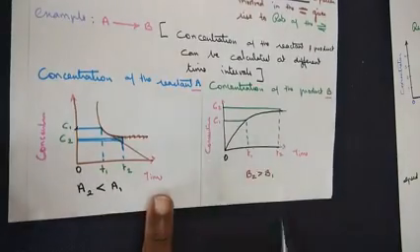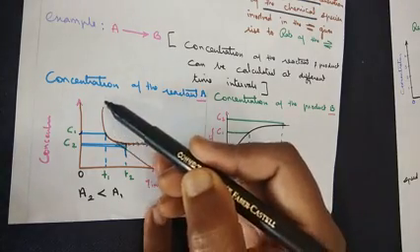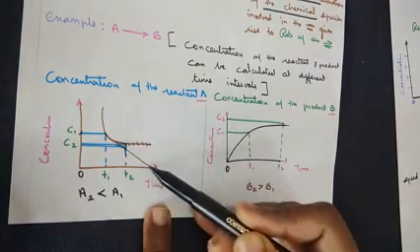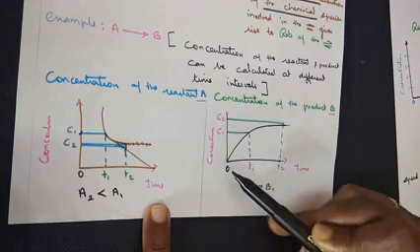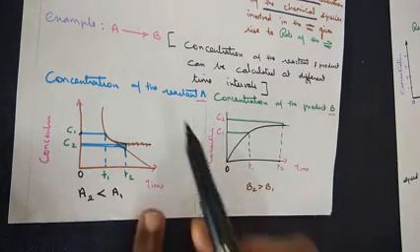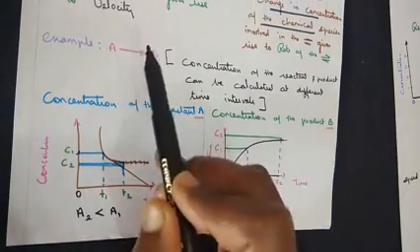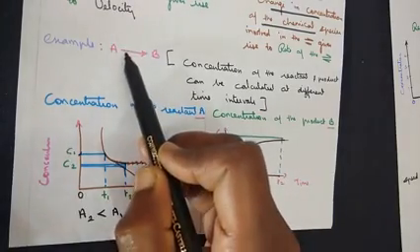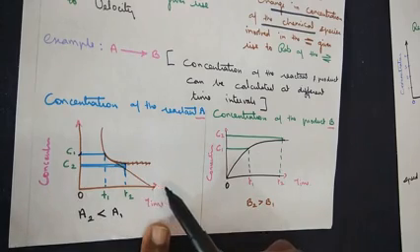Now if you look at the two types of graph, on the reactant side you see the graph is coming down, almost reaching 0. On the product side you see from 0 the graph goes up. So no matter whatever type of reaction we consider, on the reactant side there will be a decrease in the concentration.